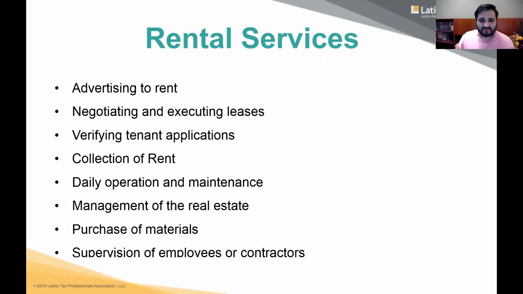What are some rental services? You have advertising to rent, negotiating and executing leases, verifying tenant applications, collection of rent, daily operation and maintenance, management of real estate, purchase of materials, and supervision of employees and independent contractors. All these are considered rental services.